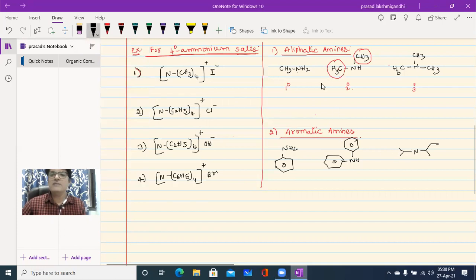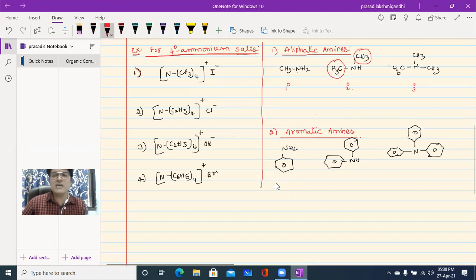Nitrogen is taken, and instead of this CH3, I take one benzene ring. Instead of this CH3, I write another benzene ring. Instead of this CH3, here I write another benzene ring. Then what would be the name?